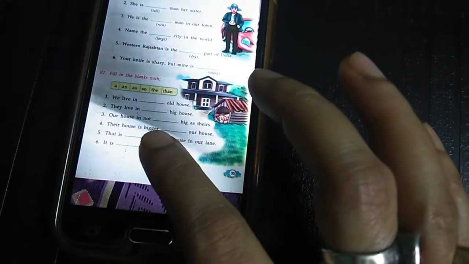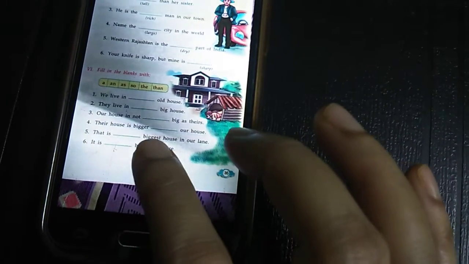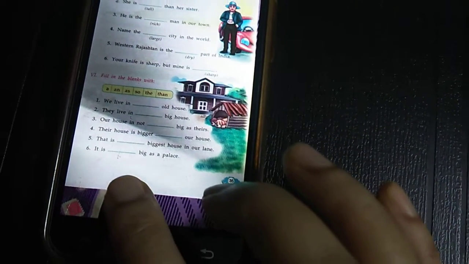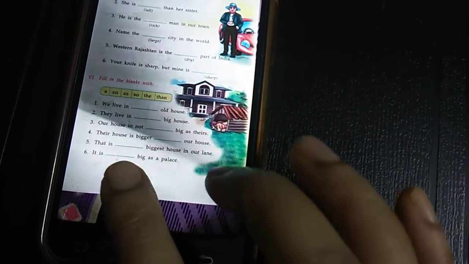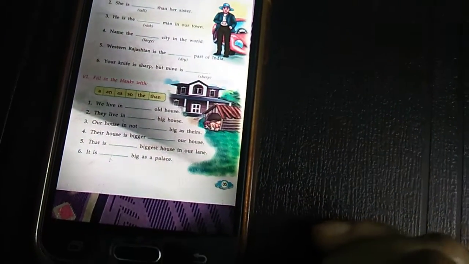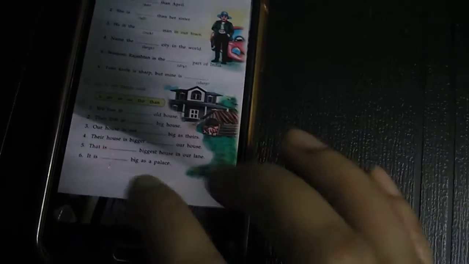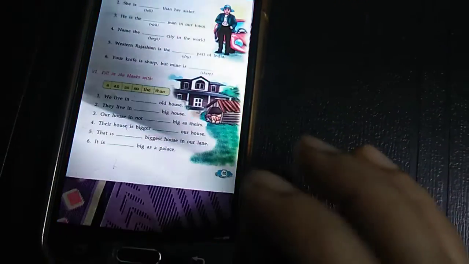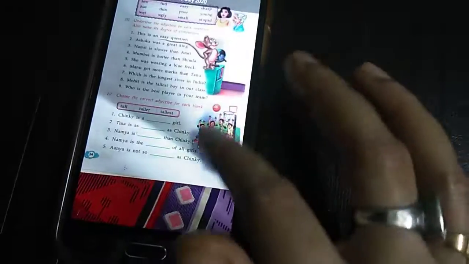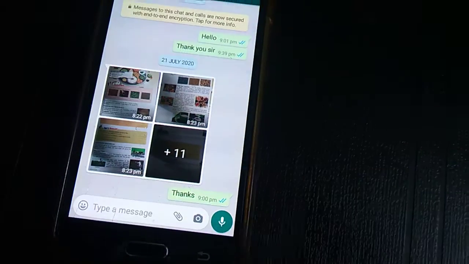We live in an old house. They live in a big house. Our house is not as big as theirs. Their house is bigger than ours. This is the biggest house in our lane. It is as big as a palace. This one also you can do by yourself. This will be your homework. Do it in the book, click the picture and send it to me in the group. Okay, for today this much. Thank you.